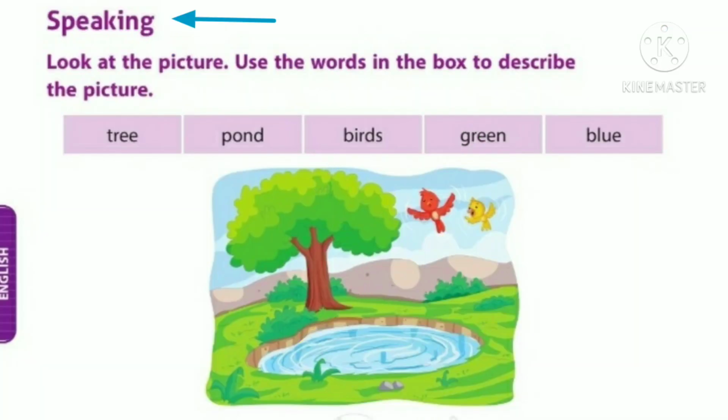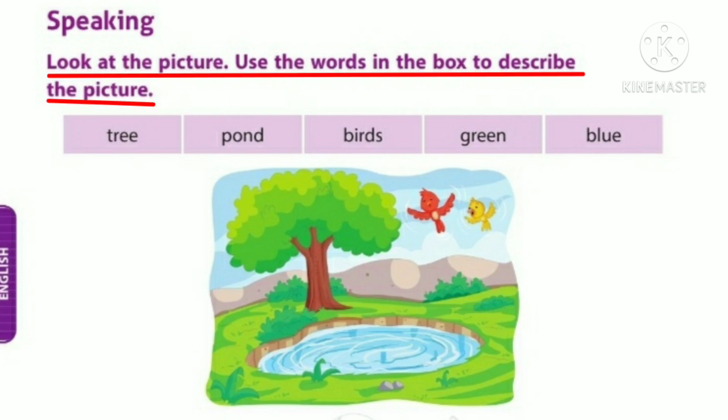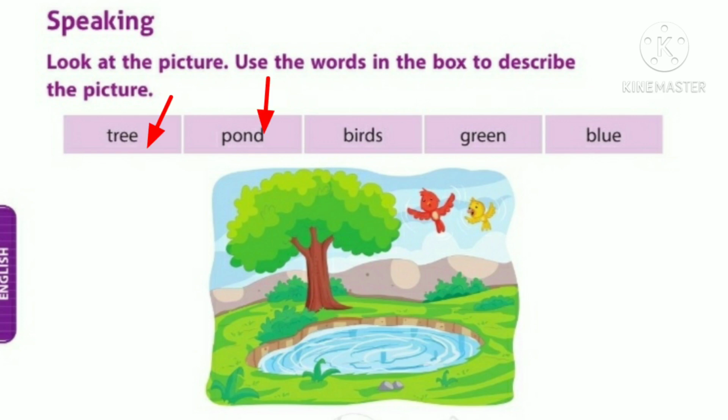Now, speaking. Page number 50. Look at the picture. Use the words in the box to describe the picture. Below you can see some words in the box. What are they? Tree, pond, birds, green, blue. These are the words. And below that, you can see a beautiful picture.